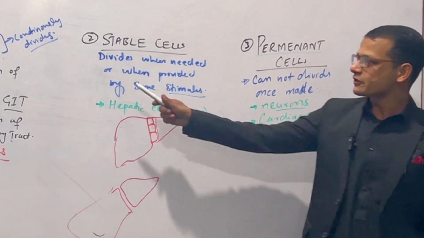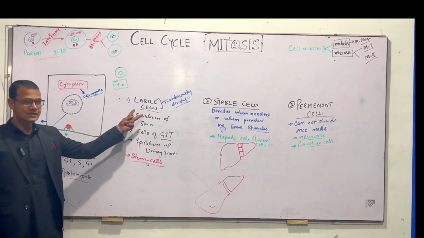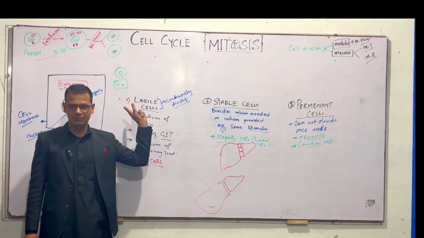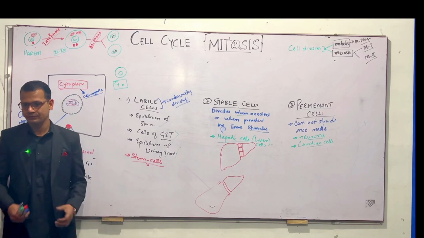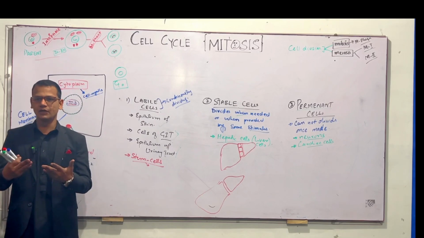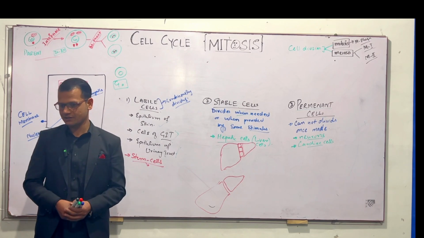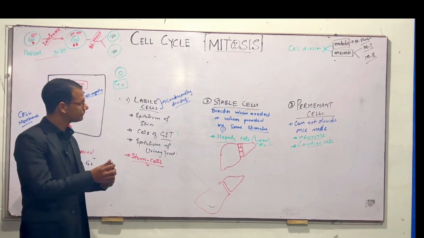Right? Stable cells, labile cells, permanent cells. These are the types of cells on the basis of cell division, on the basis of mitosis. What is the importance of mitosis? Before we really go to mitosis, we must know the importance of mitosis also. What is the importance? Wound healing.